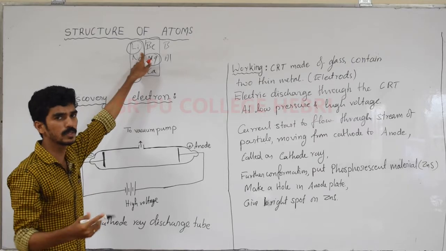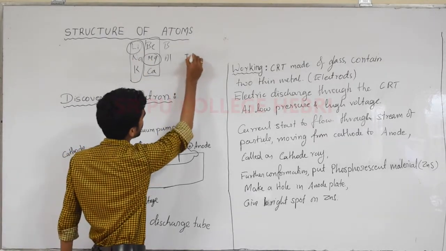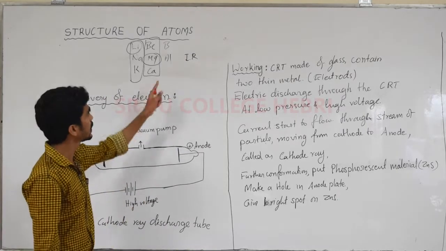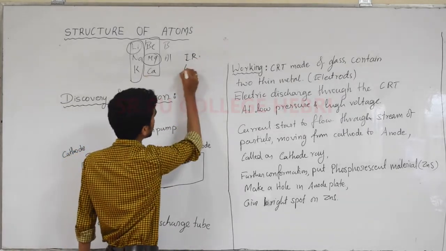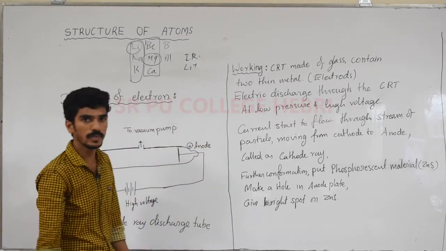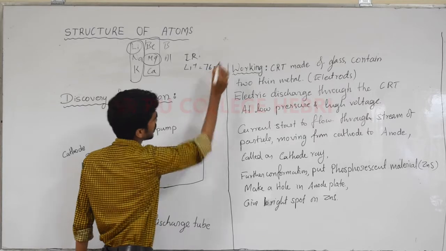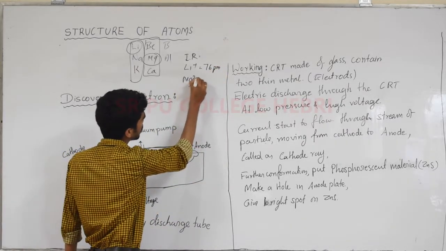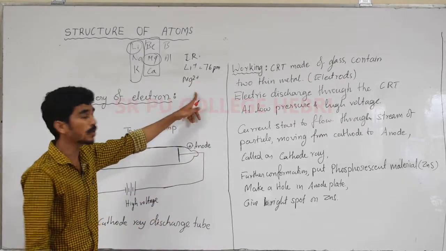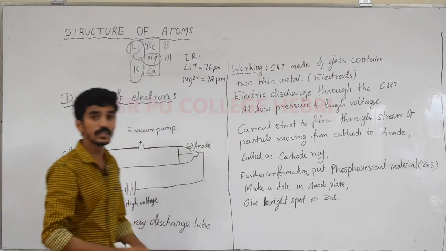For example, which properties are similar? Ionic radius. The ionic radius of lithium and magnesium is almost similar. Lithium plus is equal to 76 picometer, and magnesium 2 plus also has 72 picometers.